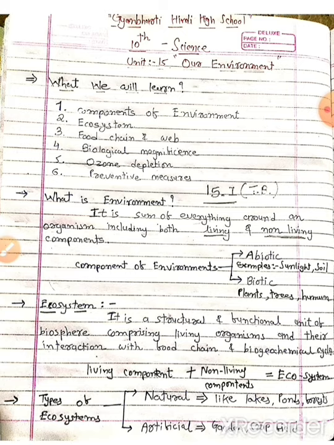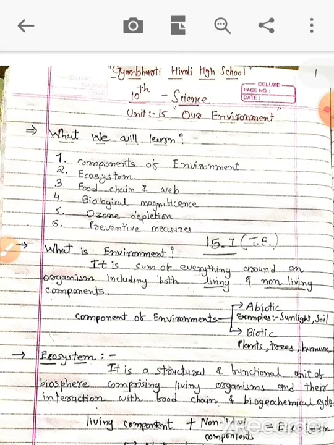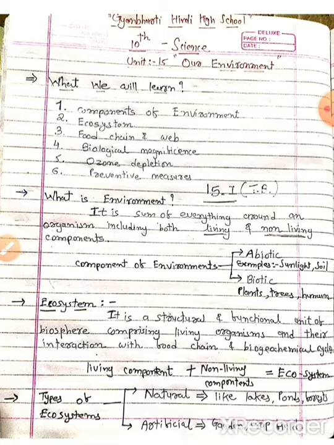Before we start the chapter, I think we should know what we will learn in this chapter. Okay, so as you saw on the screen, first is components of environment, second is ecosystem, third is food chain and web, fourth biological magnification, then the ozone depletion, and at last prevention measures, correct? All these topics are discussed during this chapter.